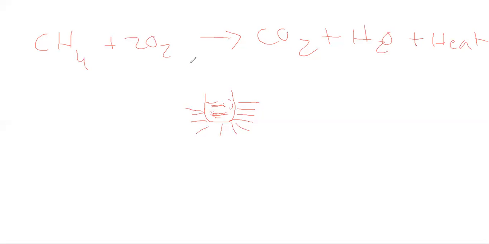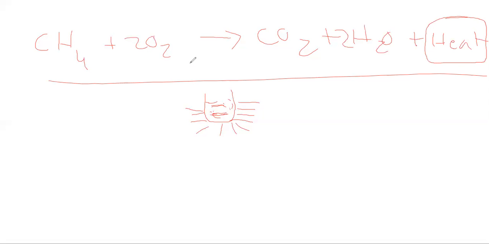We can give an example like methane plus oxygen gives rise to carbon dioxide plus water plus heat. Methane CH4 plus 2O2, oxygen, gives rise to CO2 plus 2H2O plus heat. Where we get heat in the products, we can say absolutely that it's an exothermic reaction.